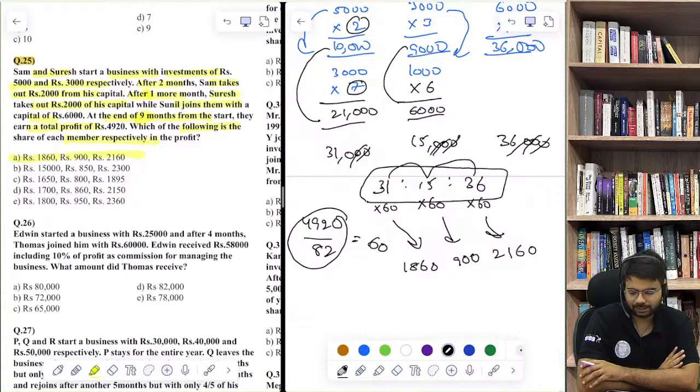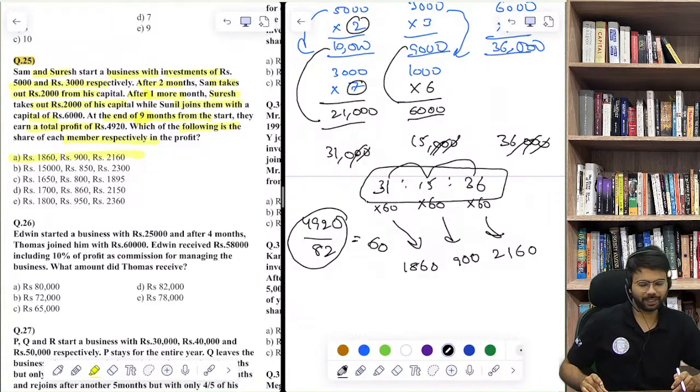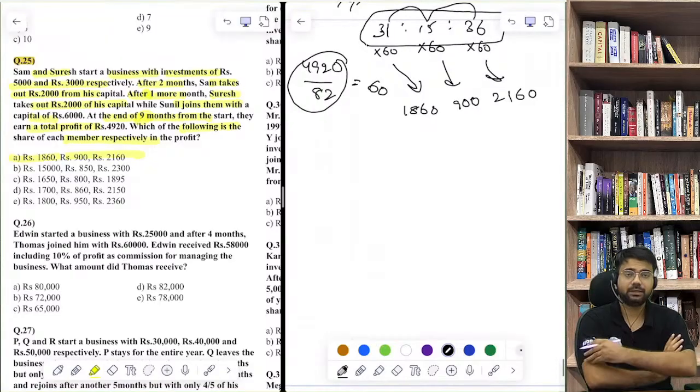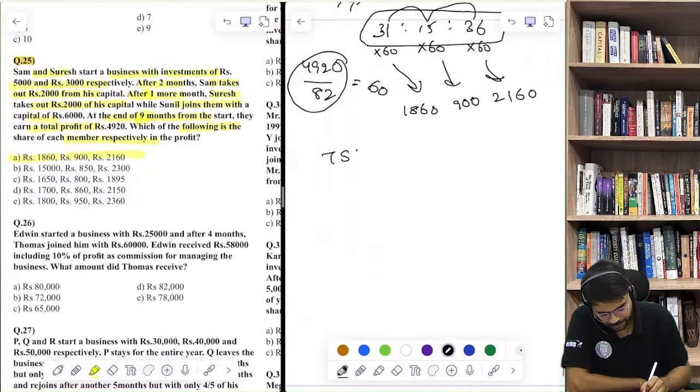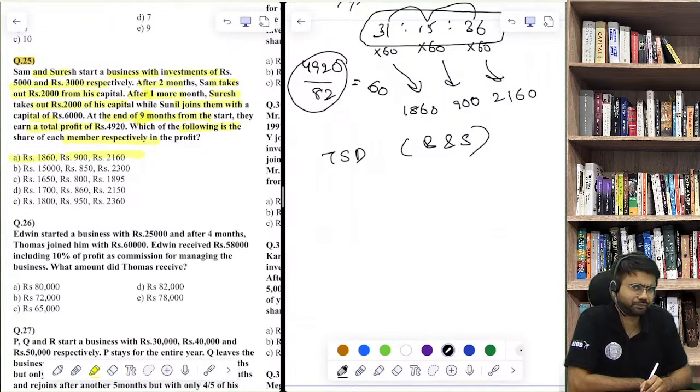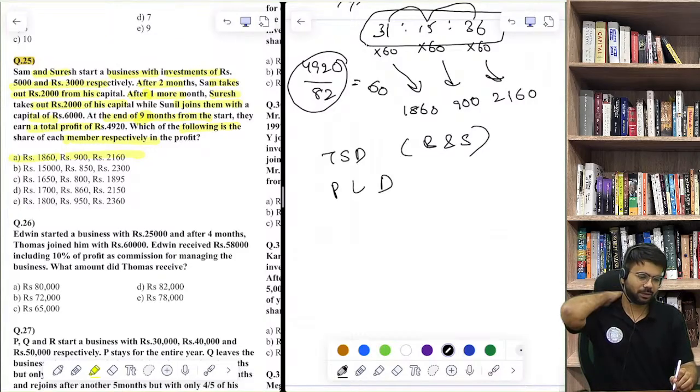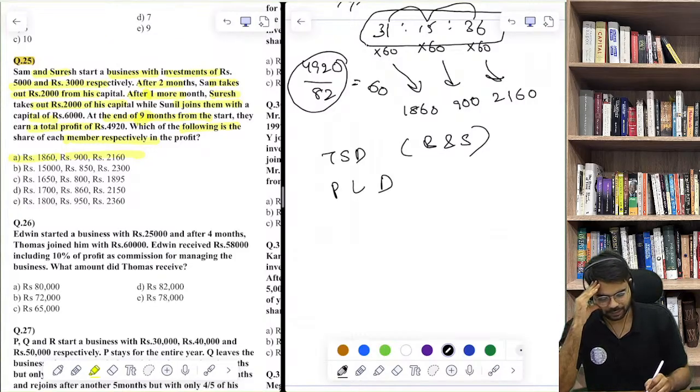Yes. So guys, this is it for today. We have done 3 chapters, that is time, speed and distance, including boats and streams. Then we discussed questions from profit, loss and discount. And then finally we have discussed questions from partnership.